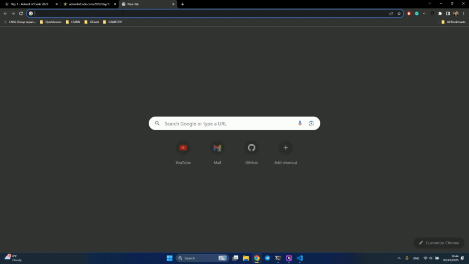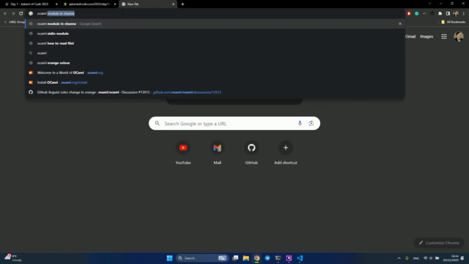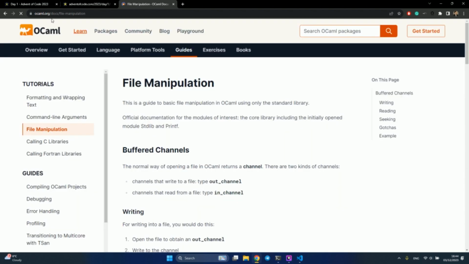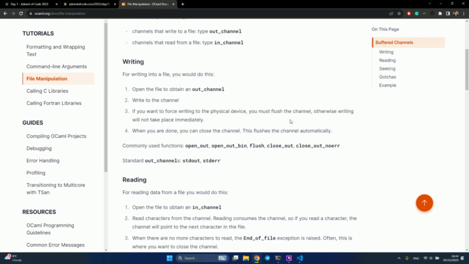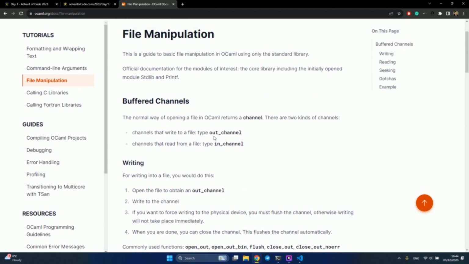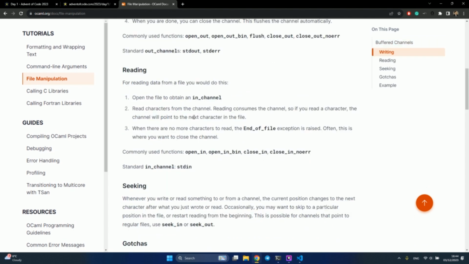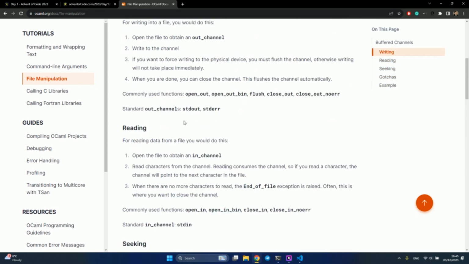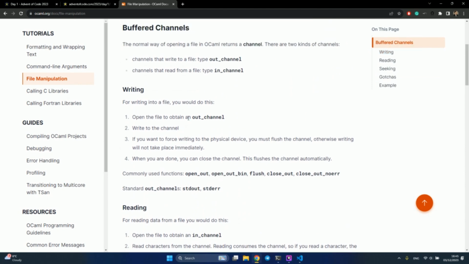Just going to Google OCaml how to read from a file. And wow, again, this is not a paid advertisement, but there is official documentation on the OCaml website about file manipulation, where you can actually read how to read from files, no pun intended. So you can basically give it a read. It's actually pretty short, with a few sentences and a quick example. Maybe there is a more detailed guide.